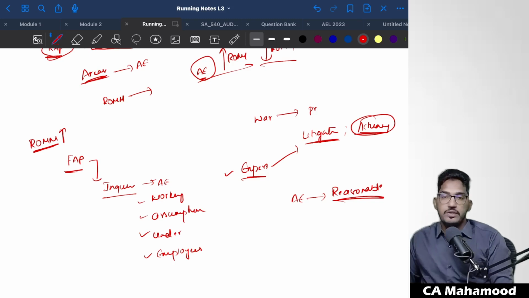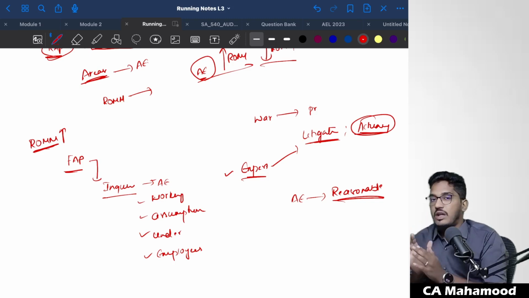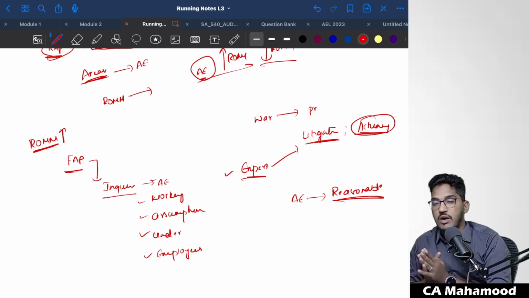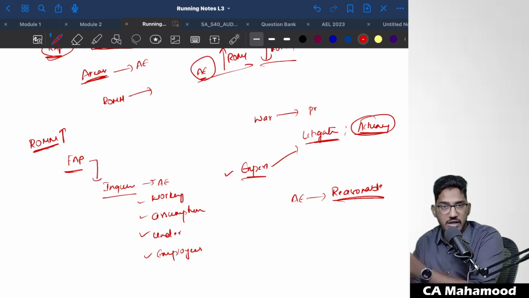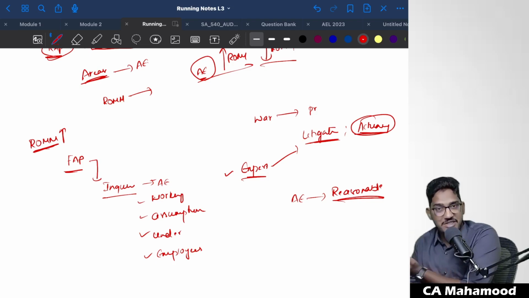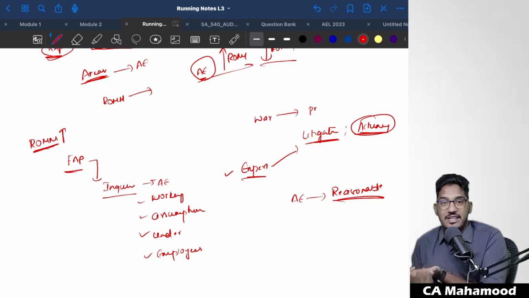Very, very important term. See, the standard will not ask us to determine whether accounting estimates are correct. Very important term I am saying here. The standard on auditing, SA 540, does not ask the auditor to determine whether accounting estimates are correct. In fact, we can't do it. We cannot determine whether an accounting estimate is correct or not. Why? Because an estimation is an estimation. It is something which cannot be precisely calculated. How can you say an estimation is correct?